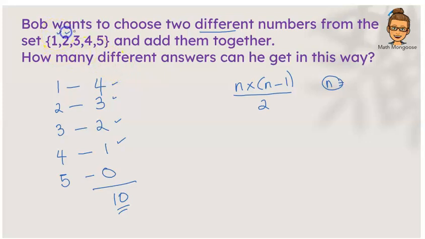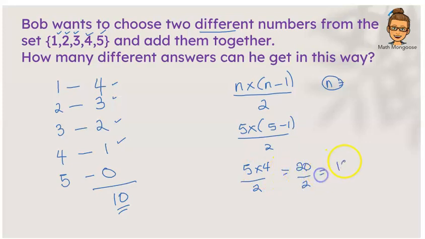We have 1, 2, 3, 4, 5. So the formula would be 5 times 5 minus 1, all divided by 2. 5 minus 1 is 4, so 5 times 4, all divided by 2, which is equal to 5 fours are 20. 20 divided by 2 is equal to 10.